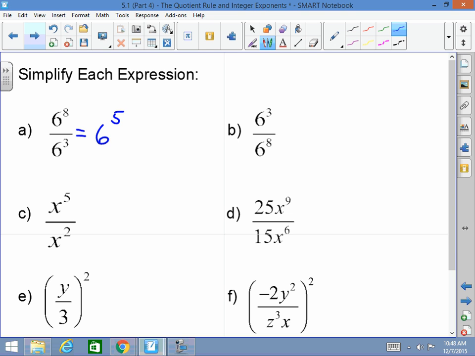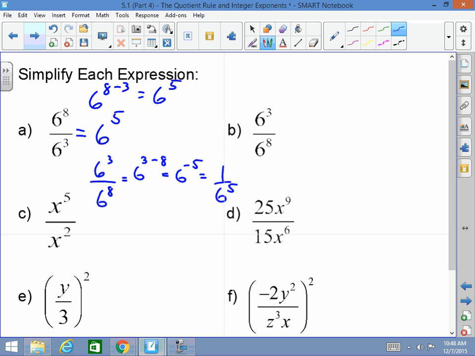What you really technically did here was 6 to the 8 minus 3, which equals 6 to the 5th power. Okay? However, what if I had it 6 to the 3rd over 6 to the 8th? This would be 6 to the 3rd minus 8, which equals 6 to the negative 5th, which equals 1 over 6 to the 5th.